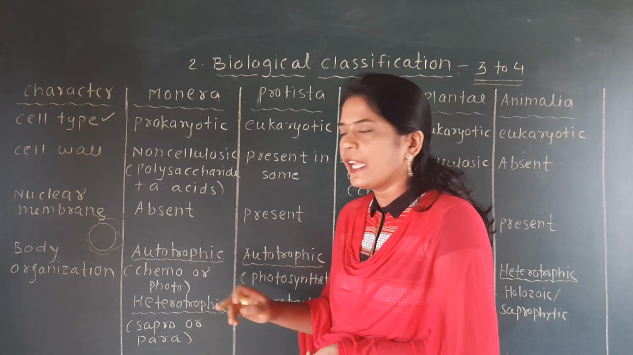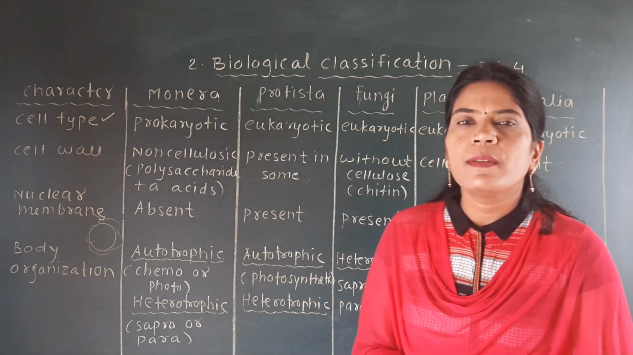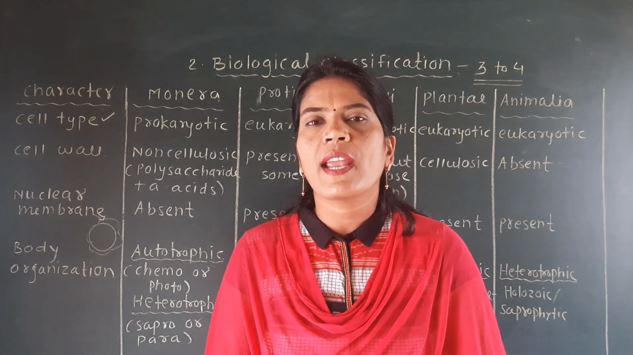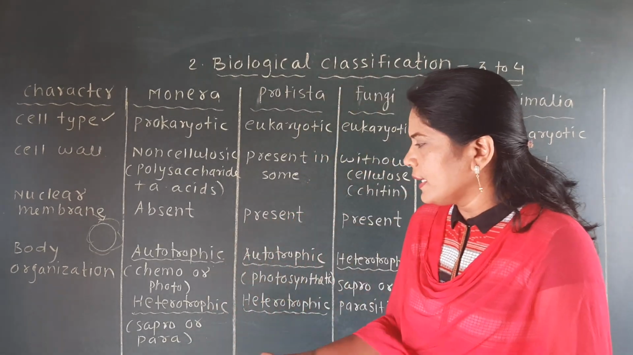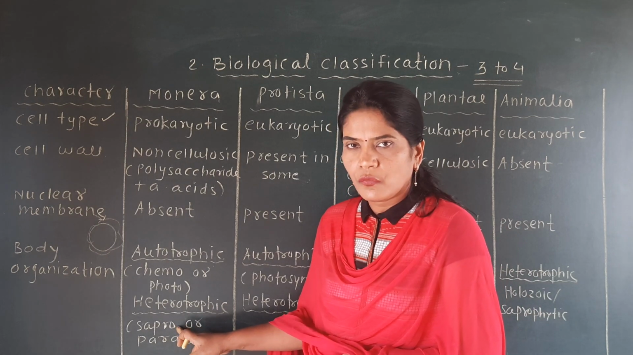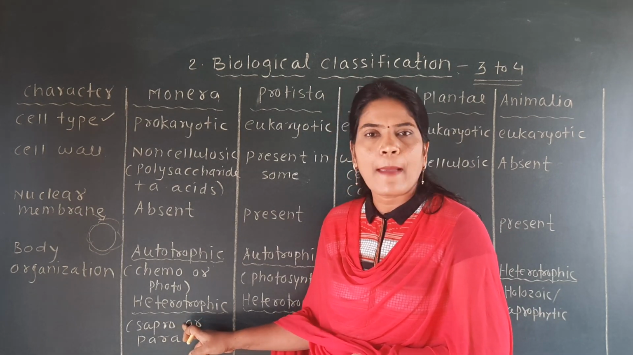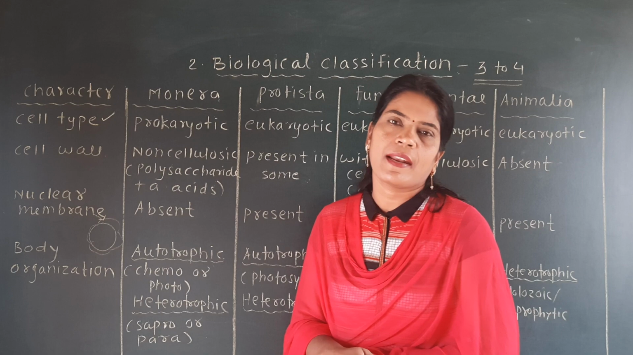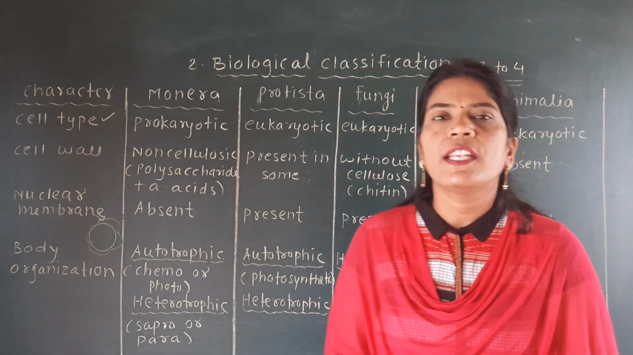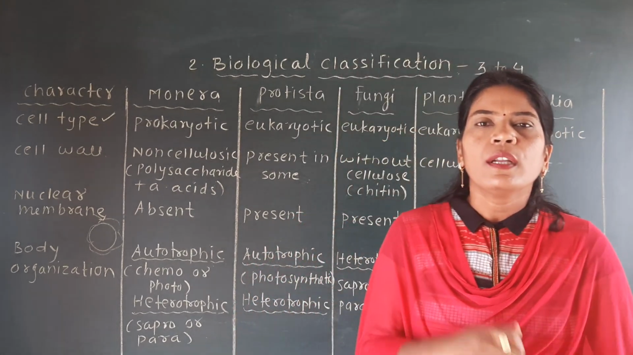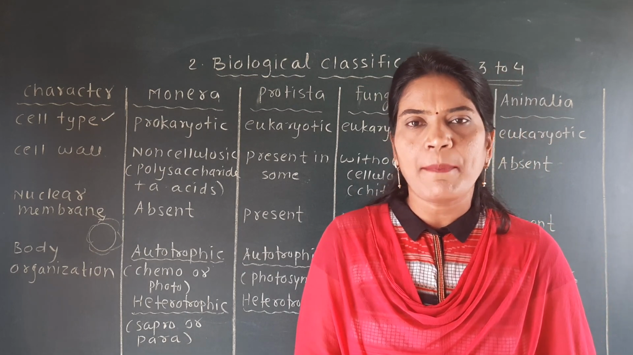Next type is the heterotrophic. Heterotrophic means they depend on other organisms for their food, and here a short word is written as sapro, meaning saprophytic, and para, meaning parasitic. Some organisms included in Monera depend on dead and decaying matter,